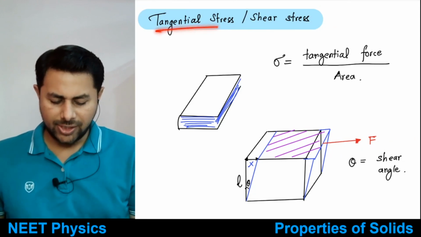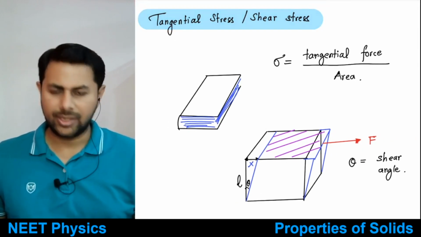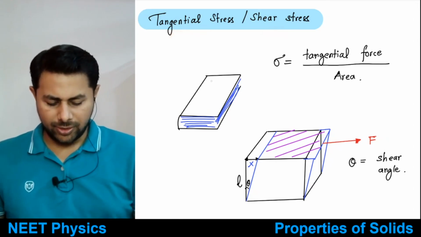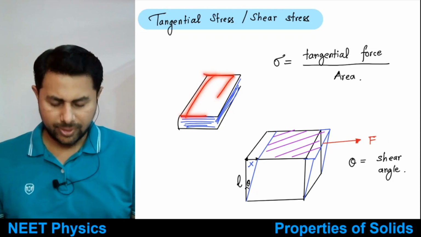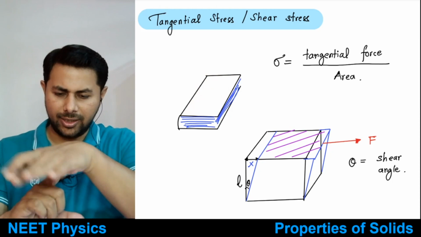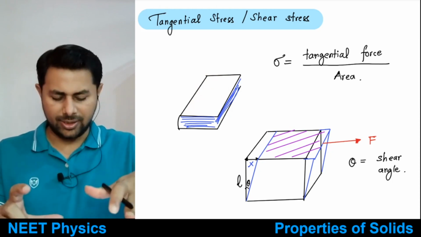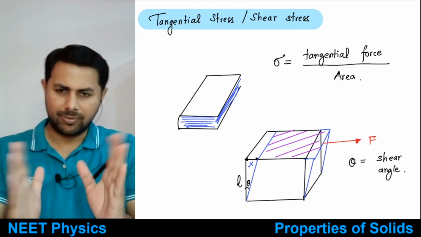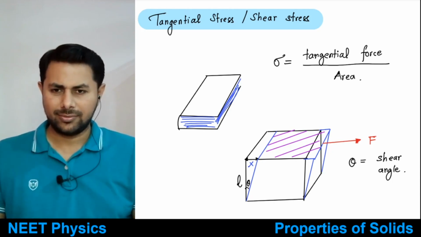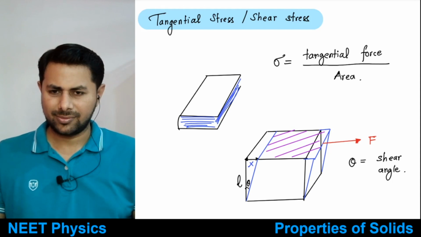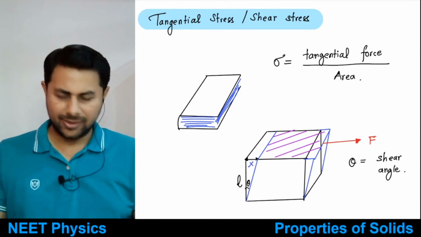Next one is tangential stress, or it is also called shear stress. Tangential or shear stress. Now what is this? Suppose you consider this book, you put your hand on the book, this is a thick book, and then you just slide your hand like this. So what will happen? Its shape changes from this to this, something like this, right? Okay, so its shape changes.